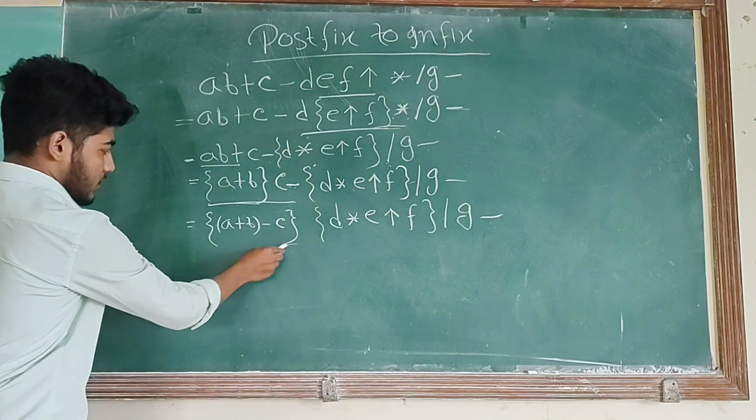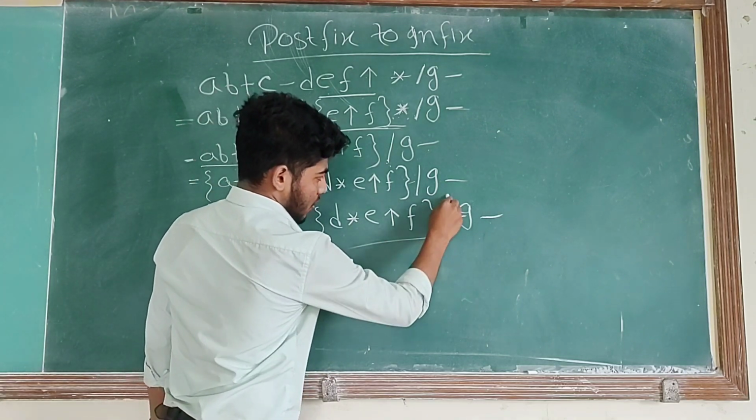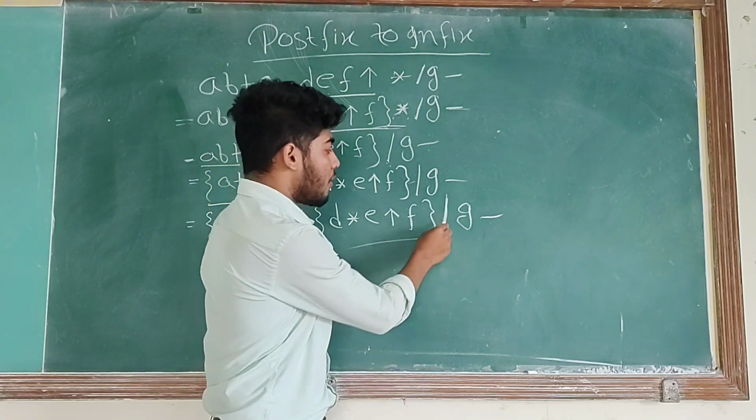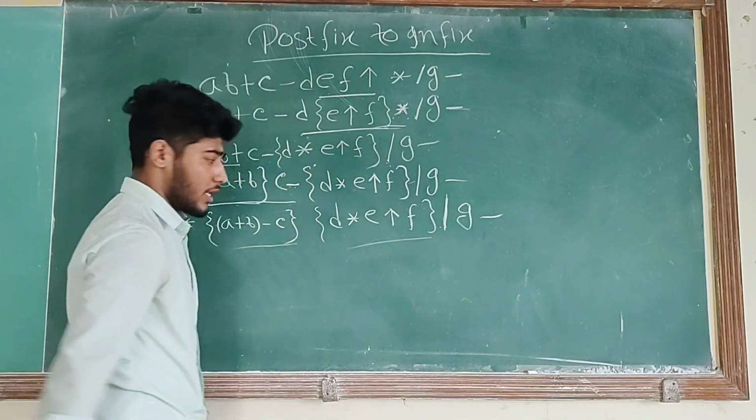Okay. This is one operand, this is another operand, and this is the operator divide. Now it will be executed because before divide there are two operands present.